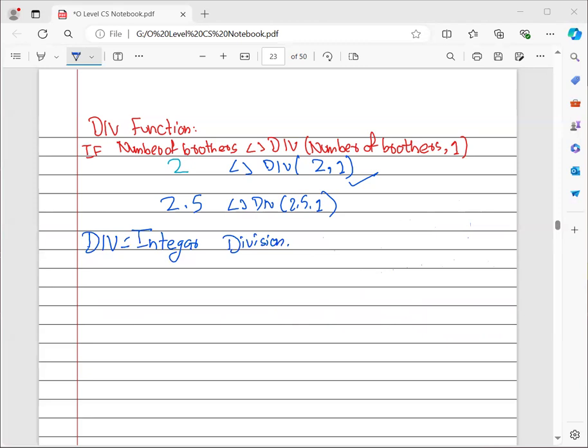Div basically means that you have to return the quotient, that is the